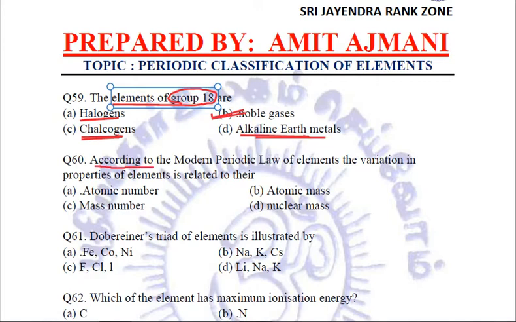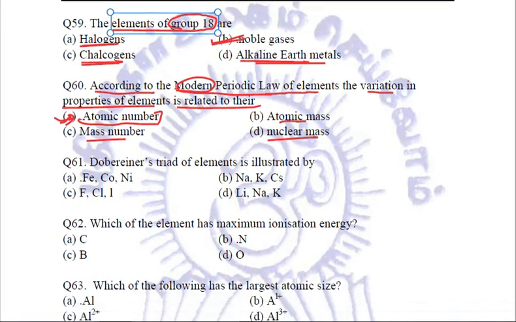Next, according to the modern periodic law of elements, the variation in properties of elements is related to their atomic number. It's not the atomic mass or the mass number or nuclear mass. It is the atomic number. It is considered to be the more fundamental property as compared to atomic mass, which was a basis for classification for Mendeleev, Dobereiner and Newlands, but it was Moseley because of whom atomic number became the basis for classification of elements.